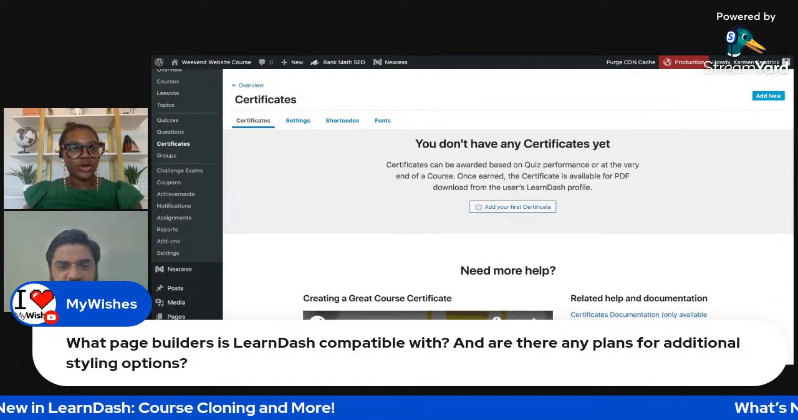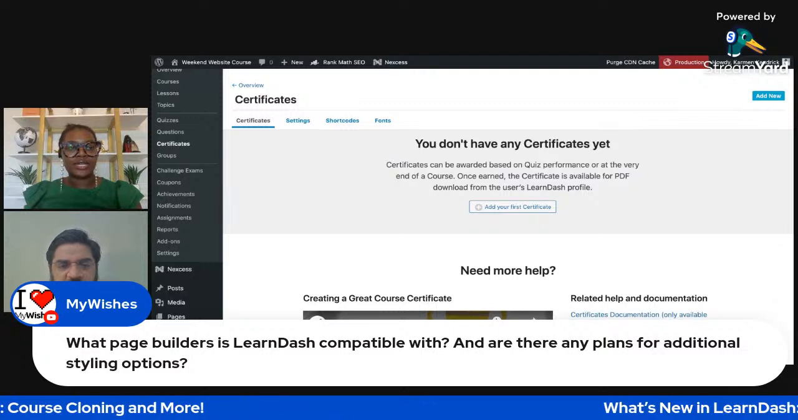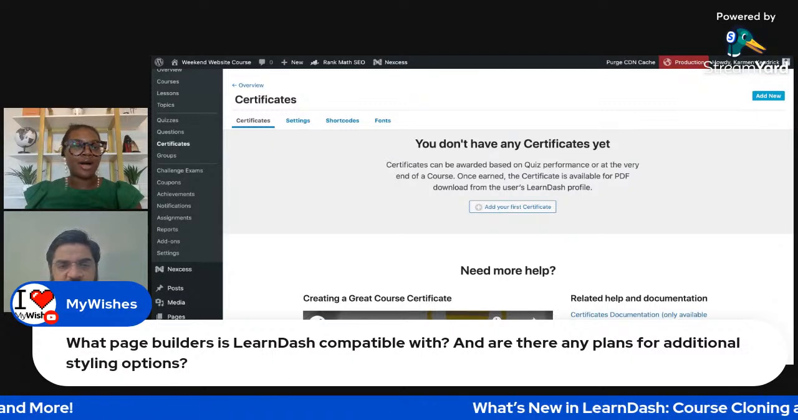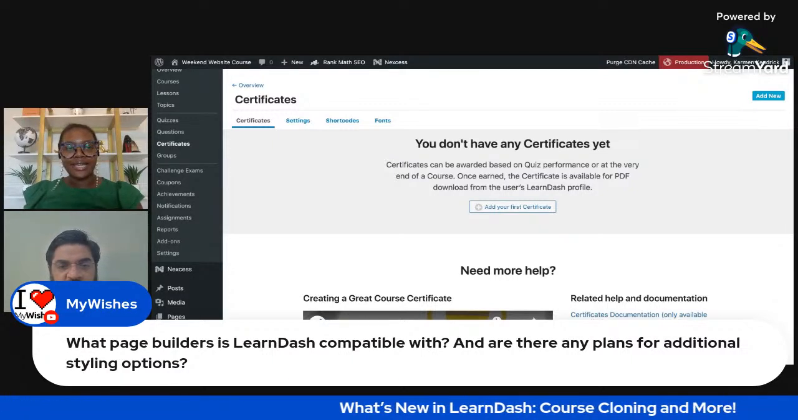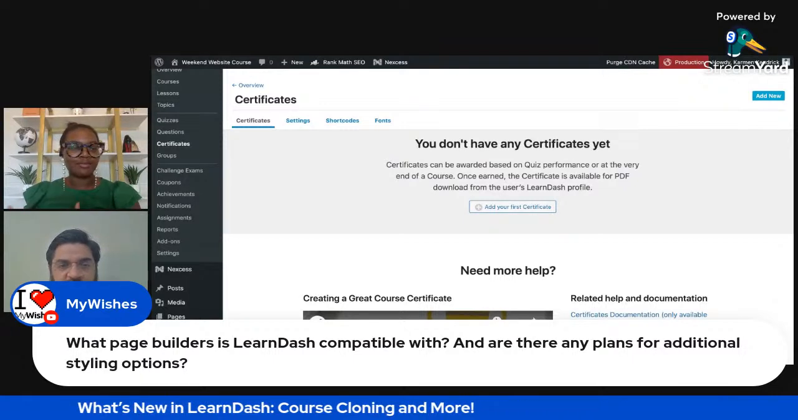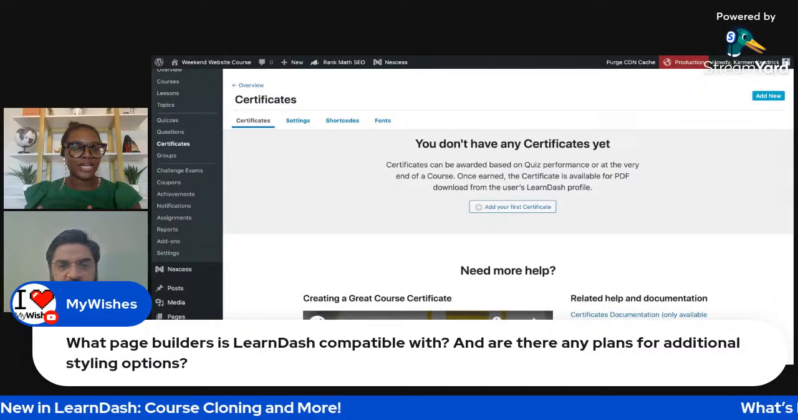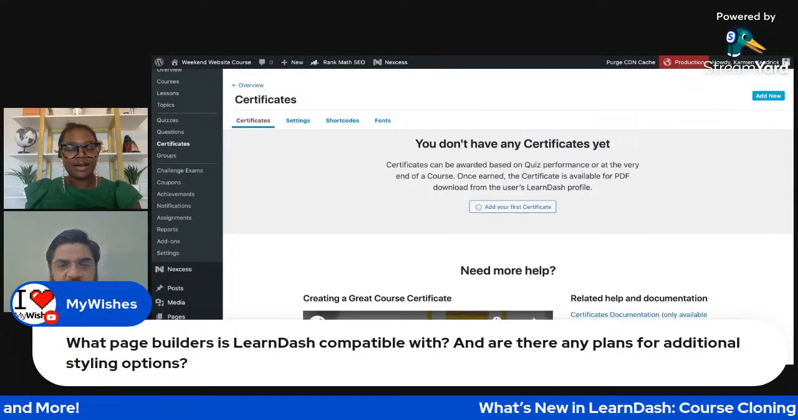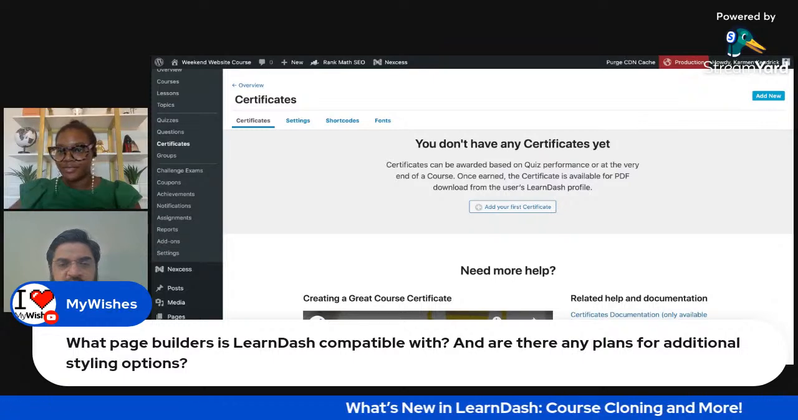So if you want to add some more complex features than what Gutenberg offers out of the box, Cadence also has that. And Cadence is also cool because it works with Elementor as well. So if you have a template in Cadence, you can still use the Elementor page builder and use LearnDash with it. So there's a lot of options out there with Cadence.